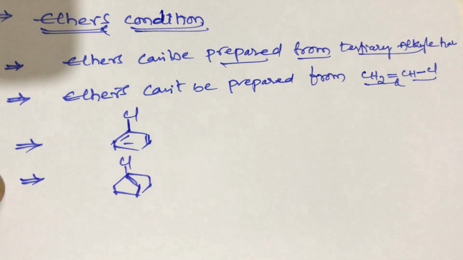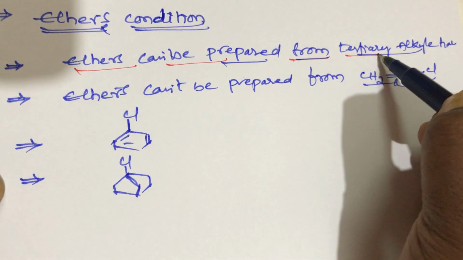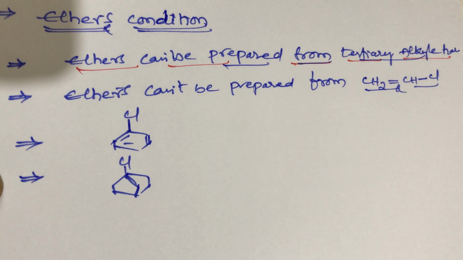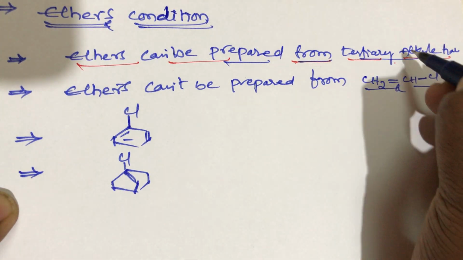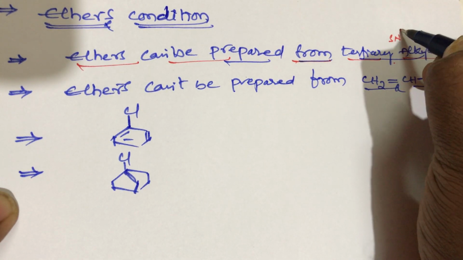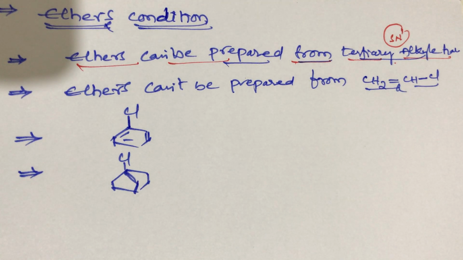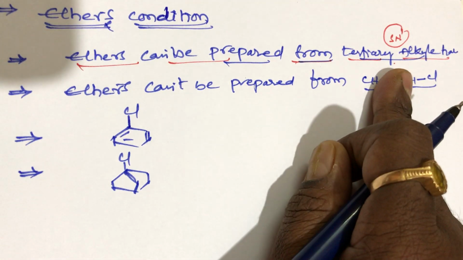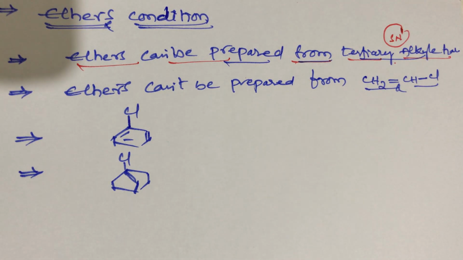So you remember students, ethers cannot be prepared from tertiary alkyl halide. Generally tertiary alkyl halides favor the SN1 mechanism students. Generally ethers follow the SN2 mechanism student, but here in tertiary alkyls are more favorable for SN1 mechanism. So that's why ethers cannot be prepared from tertiary alkyl halide.